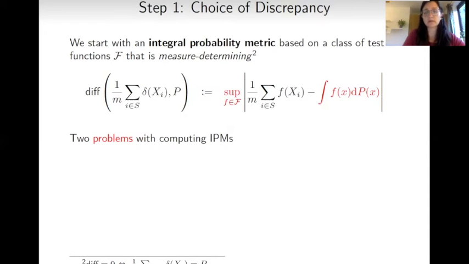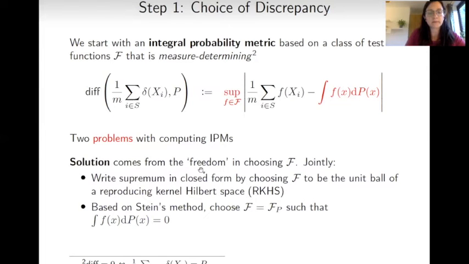The first one is that the supremum is not computable because it involves solving an infinite dimensional optimization problem. And the second one is that we don't have expectations against our target distribution P. So we can't compute this quantity. However, it is possible to select the class of test functions F in such a way that we can get rid of these two problems and still maintain a meaningful discrepancy.